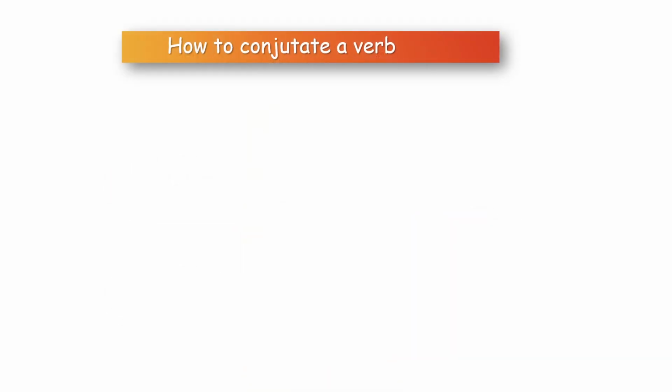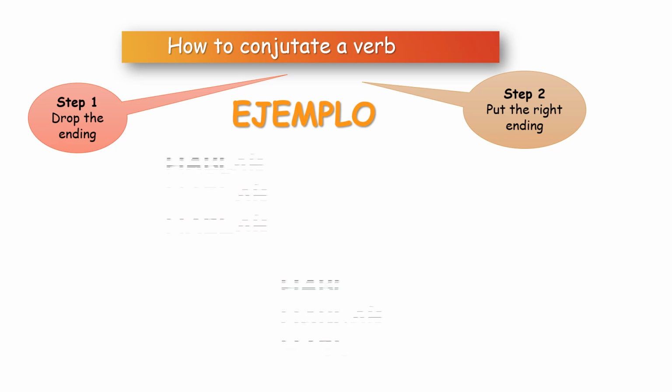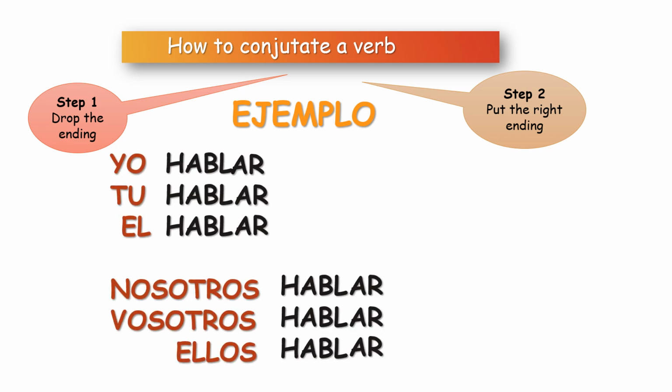Okay, let's get straight to it. How do you conjugate a verb? It's just two steps. First, drop the ar, er, or ir ending, then add the right ending for the person doing the action. For example, let's use the verb hablar, to speak. We drop the ar ending and add the right ending used for I. We will see the endings in a minute. And you need to repeat this process for each person.